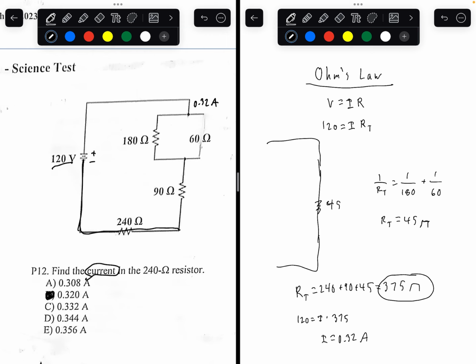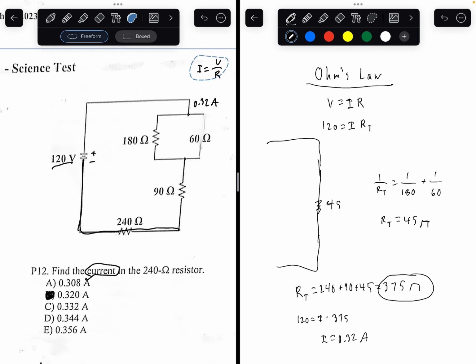Voltage is equal to current times resistance. Since voltage stays the same in a parallel circuit, but current does not, we can derive that current equals voltage over resistance.